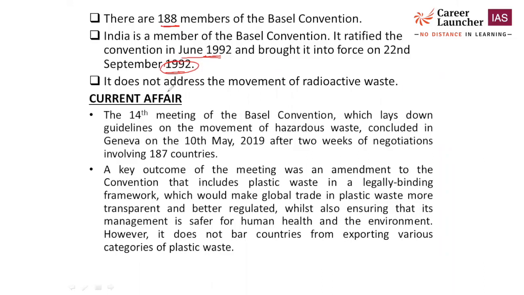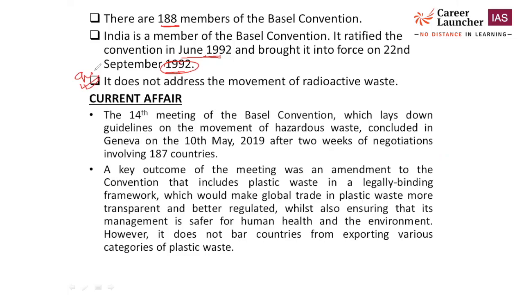Okay, so it does not address the movement of radioactive waste. This is a very important point. The Basel Convention does not address the movement of radioactive waste, and we know radioactive waste is a harmful chemical substance that creates a problem if it spreads in the environment. But the Basel Convention does not cover radioactive waste.